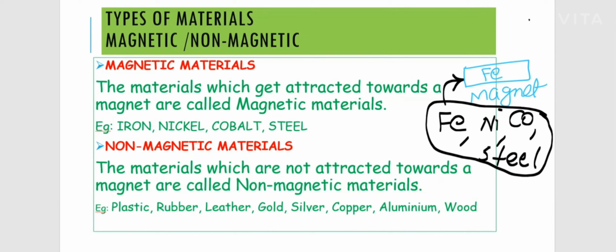Here you have a list of many non-magnetic materials. What are they? You can read after me. Plastic, rubber, leather, gold, silver, copper, aluminium and wood. So why are we calling all these non-magnetic materials? The reason is they do not have any material which provides the magnetic property. So they are not attracted towards a magnet, which contains iron. So these are named as non-magnetic materials.